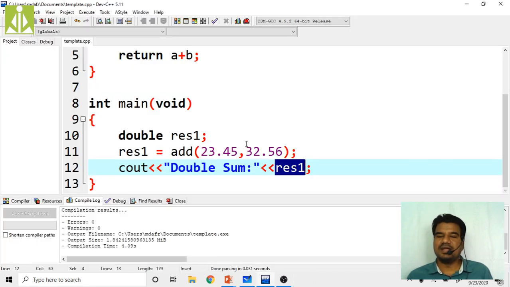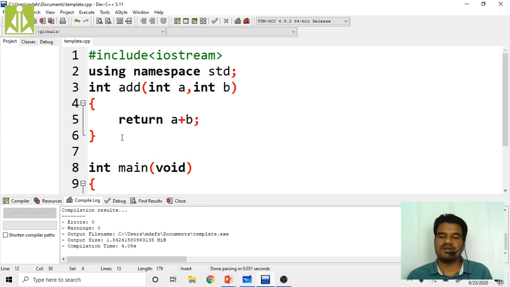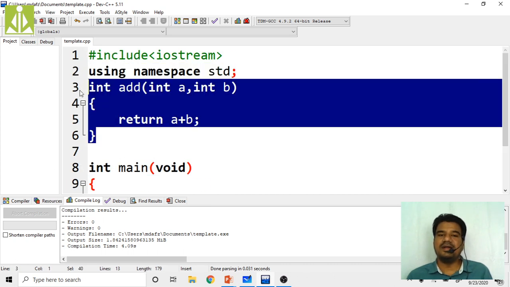Even though we are adding two double type values, we are getting an integer result. The reason is that our function is capable of handling only integers. It is not capable of handling float and double. That is the reason we are getting an inaccurate result. With the help of function overloading, we can, to some extent, solve this issue.